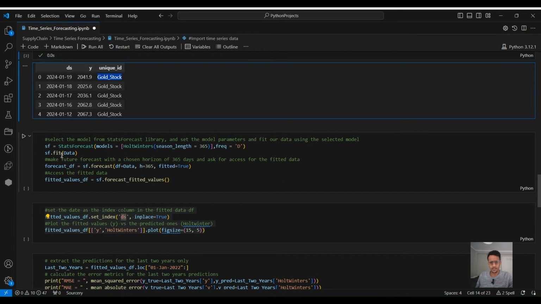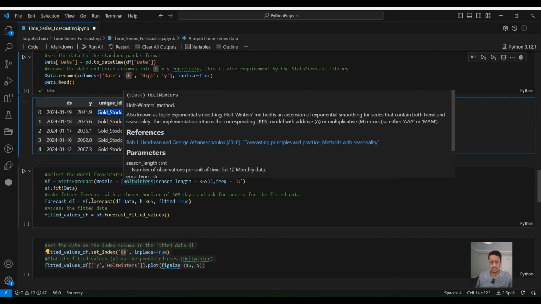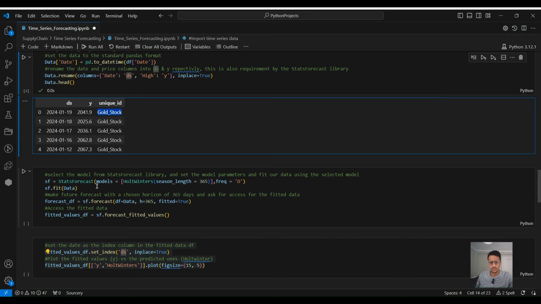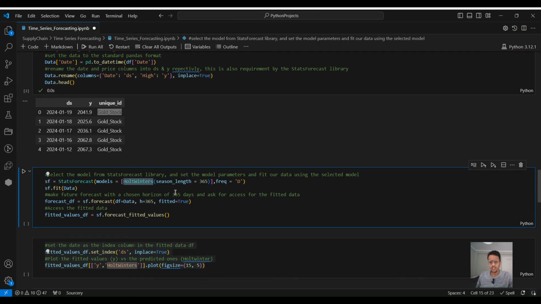Now, let's build the model. So we're selecting the model and we're giving a season length of 1 year, and the frequency of our data is daily data. And let's fit our data and create a forecast. So this model is basically to create a future forecast. So it will give you also a forecast for 1 year ahead.